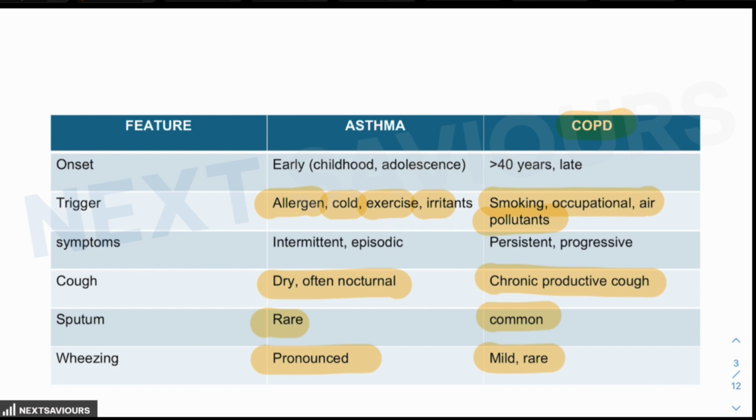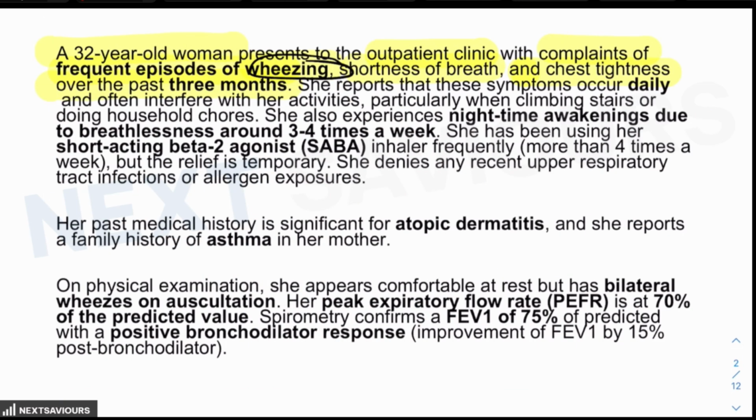The symptoms are persistent and progressive in case of COPD, while they are intermittent or episodic in case of asthma. So on the basis of this you have identified, to some extent, that possibly the patient is suffering from an asthmatic disorder. Now, if we further continue reading the question, she reports that these symptoms occur daily and often interfere with her activities, particularly when climbing stairs or doing household chores. She also experiences nighttime awakening due to breathlessness, around 3 to 4 times a week. She has been using her short acting beta 2 agonist inhaler more than 4 times a week, but the relief is temporary.